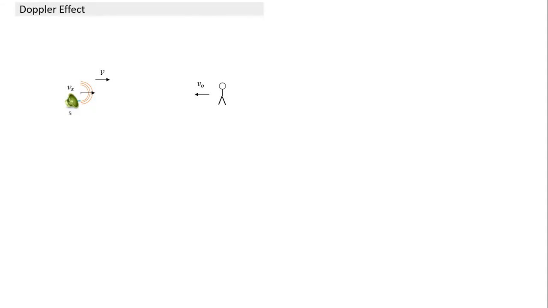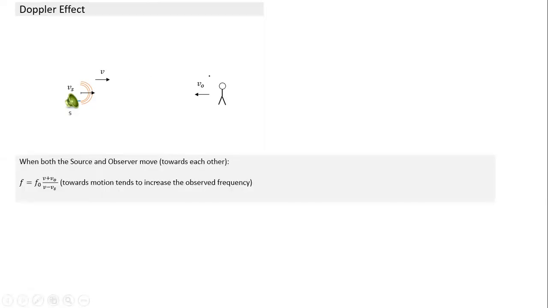This is V. Vs indicates the source speed, the speed at which the source is moving. Vo indicates observer speed. And by normal convention, we take both as moving towards each other. This will increase frequency, and this will also increase frequency. This comes in the numerator, this comes in the denominator.